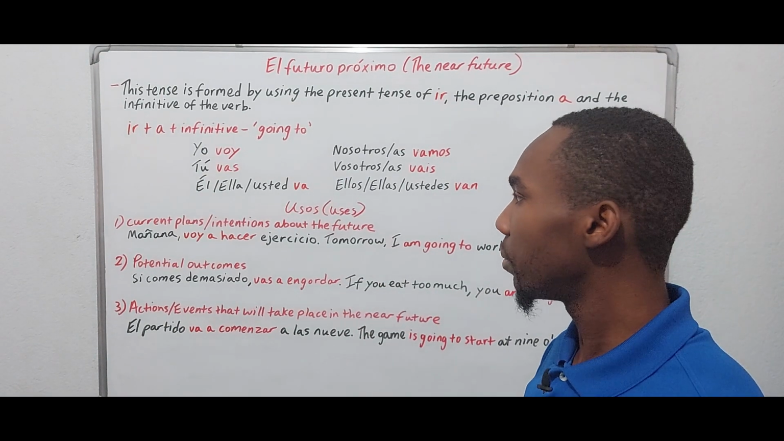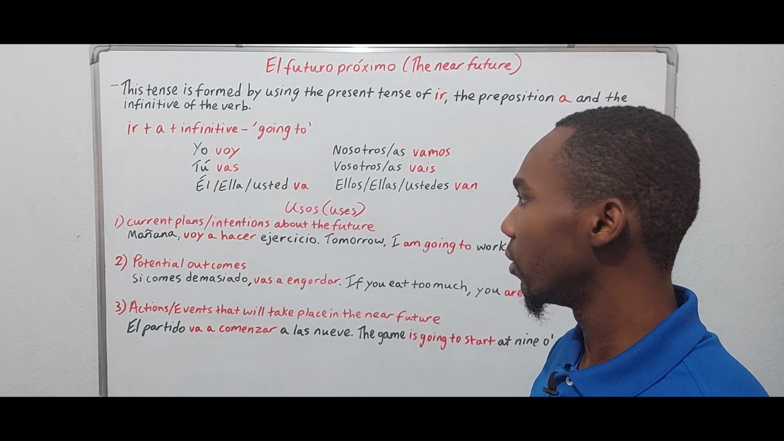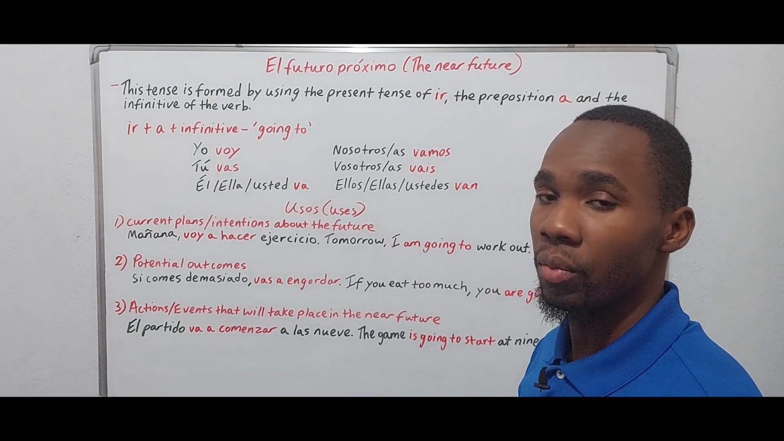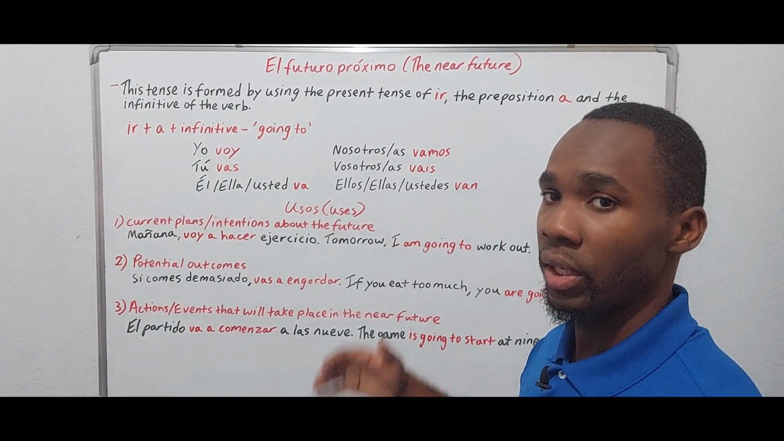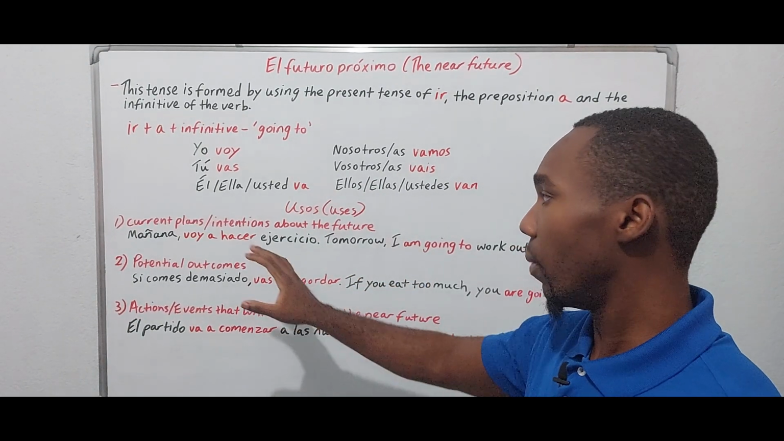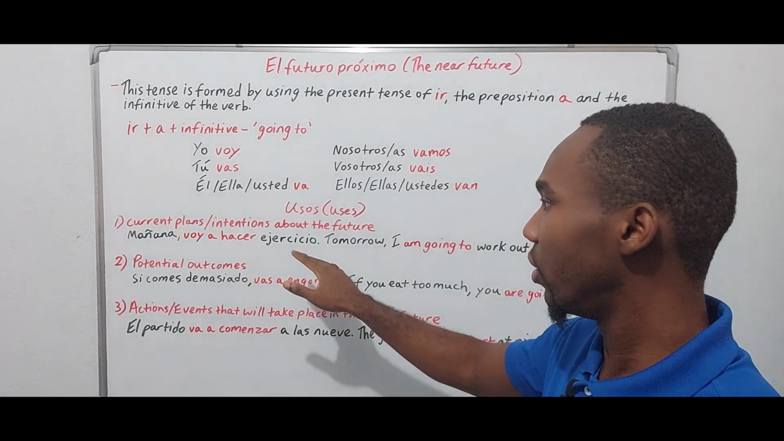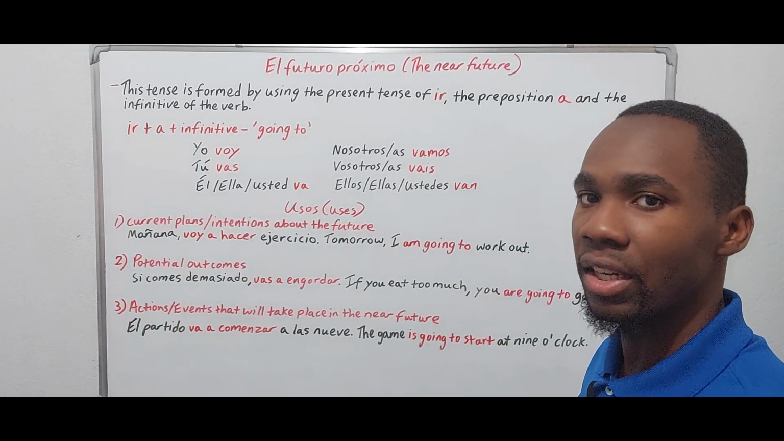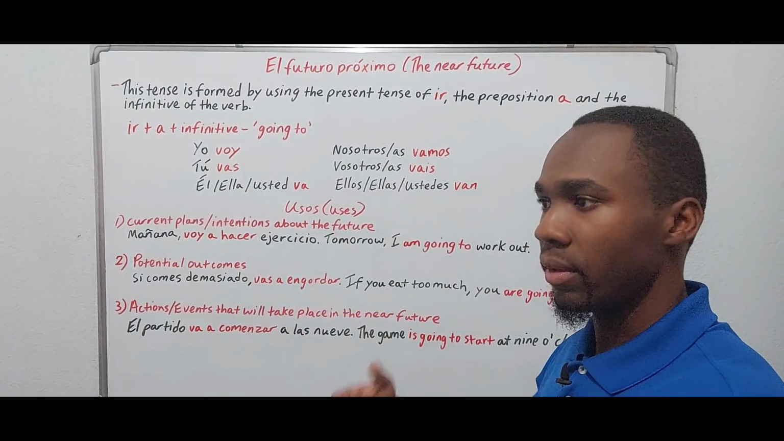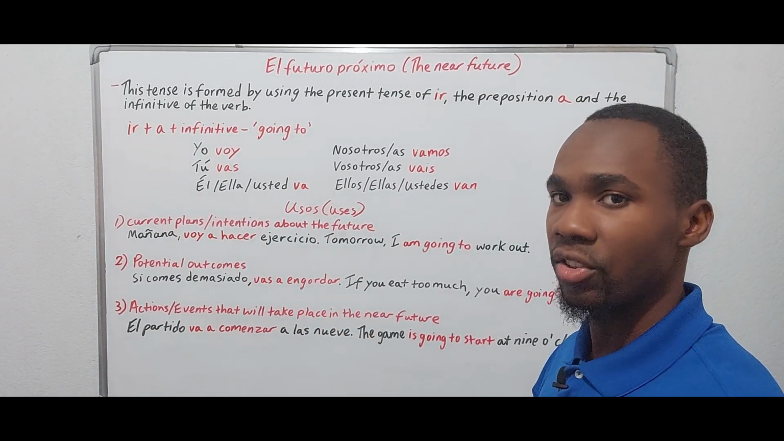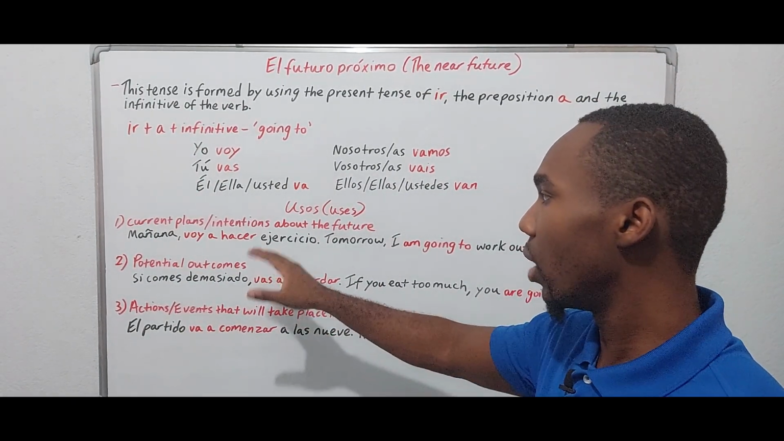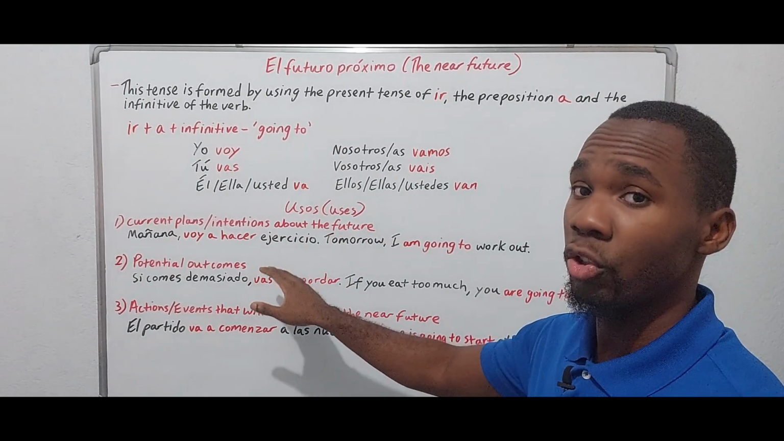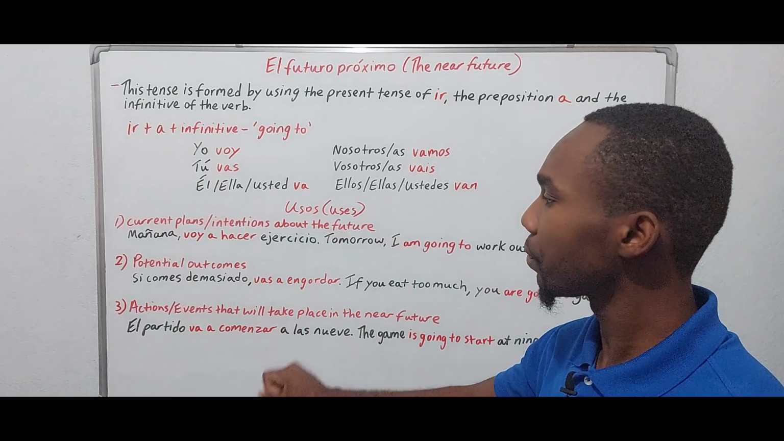So one, current plans, intentions about the future. So if we have some plans that we want to express, we can use the near future, okay? So, mañana voy a hacer ejercicio. Tomorrow I am going to work out. So that's an intention. Ir a plus the infinitive, that's an intention. So when I say voy a hacer ejercicio, that's what I intend to do, right?